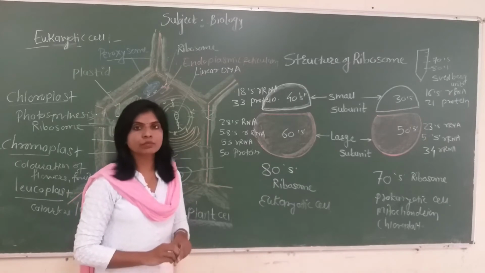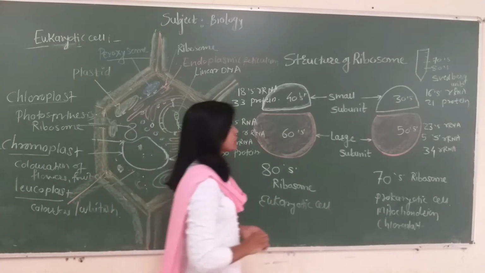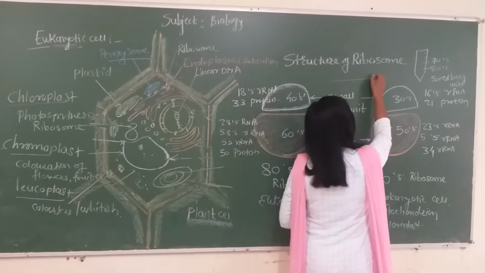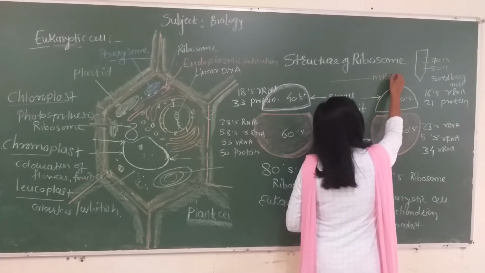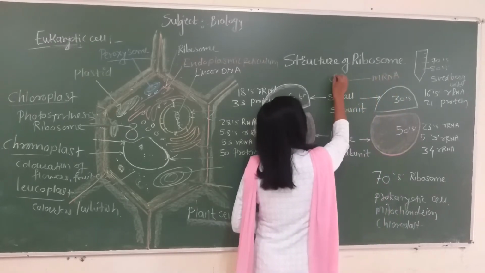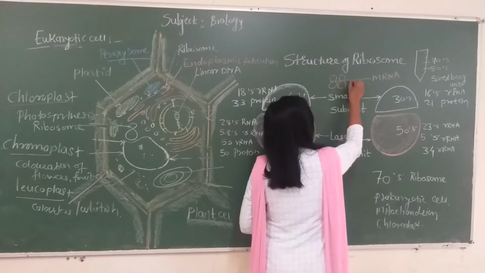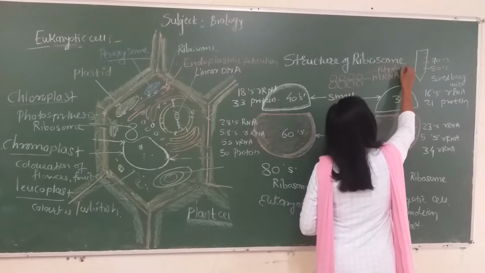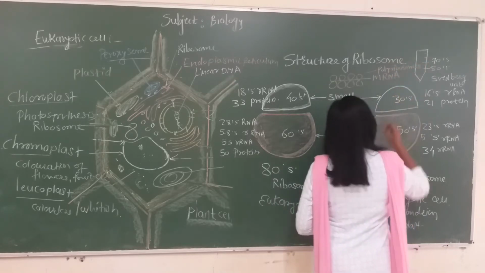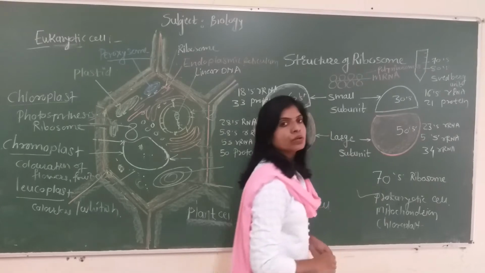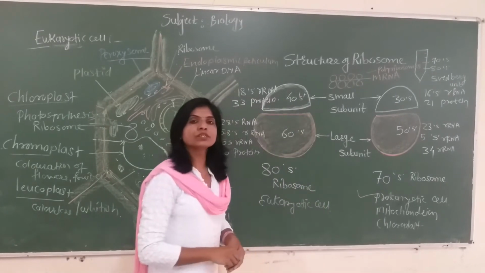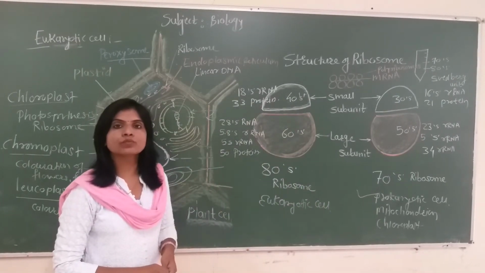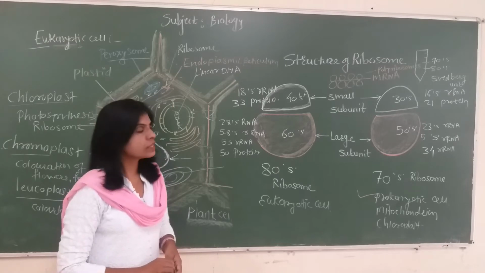In prokaryotic cells, ribosomes arrange on the messenger RNA and form a chain of ribosomes on mRNA. They are called polyribosomes or polysomes. It is seen only in prokaryotic cells. What is the function of ribosome? It is concerned with protein synthesis.